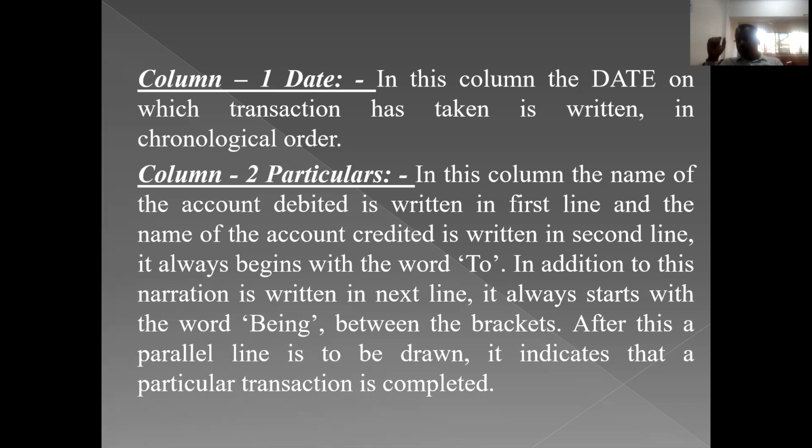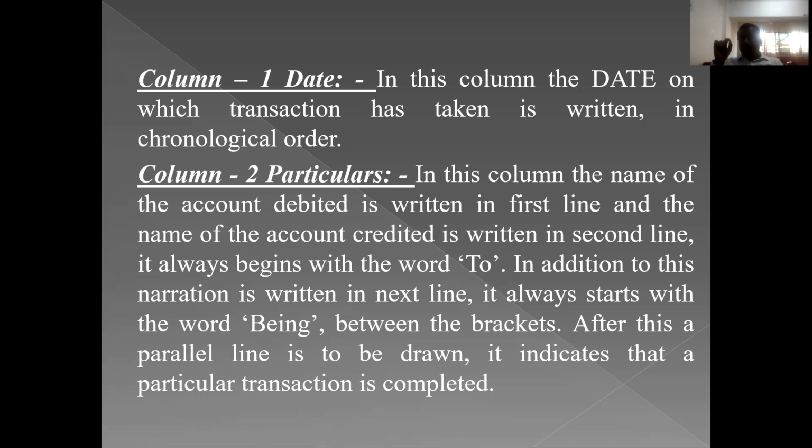Since both are real accounts, what comes into the business should be debited, and what goes out of the business should be credited. Machinery purchased for cash means machinery comes in and cash goes out. So the machinery account should be debited and the cash account should be credited. In the particulars column, in the first line, we write the name of the account debited. So here we write Machinery Account Debit.